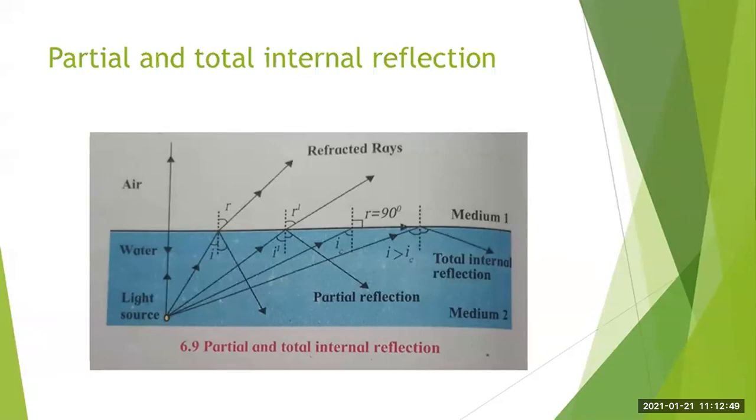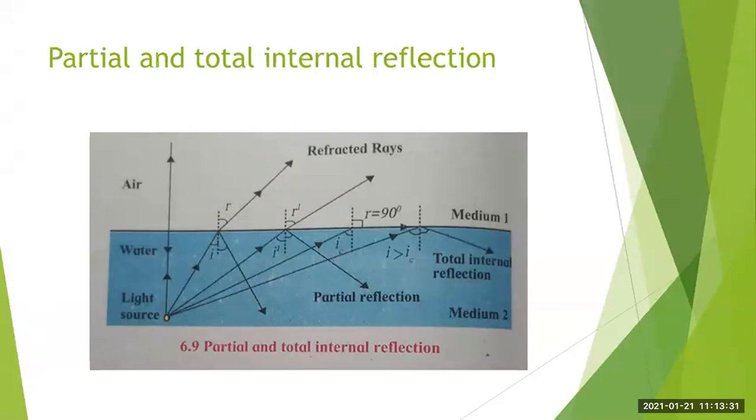So when the light enters a rarer medium from a denser medium, it will get partially reflected. So here it is getting partially reflected. See here. That means the light rays return and come back into the denser medium. So that is called the partial reflection. And what happens to the rest of the light? The rest of the light gets refracted and it goes into the rarer medium. Got it?